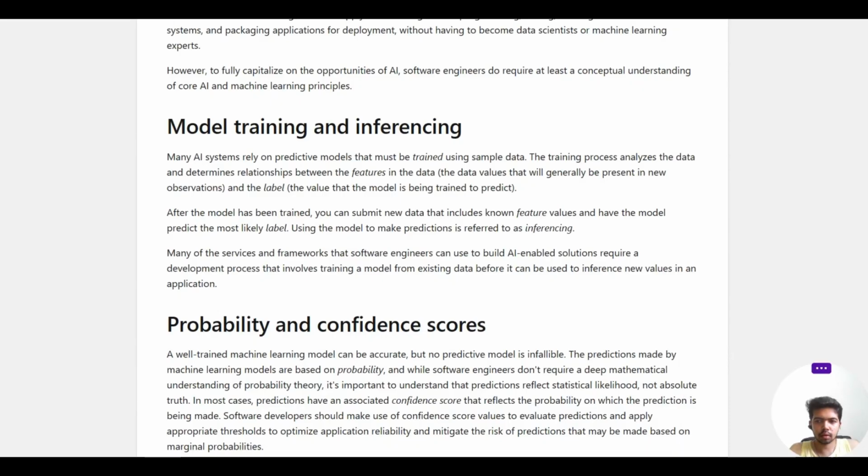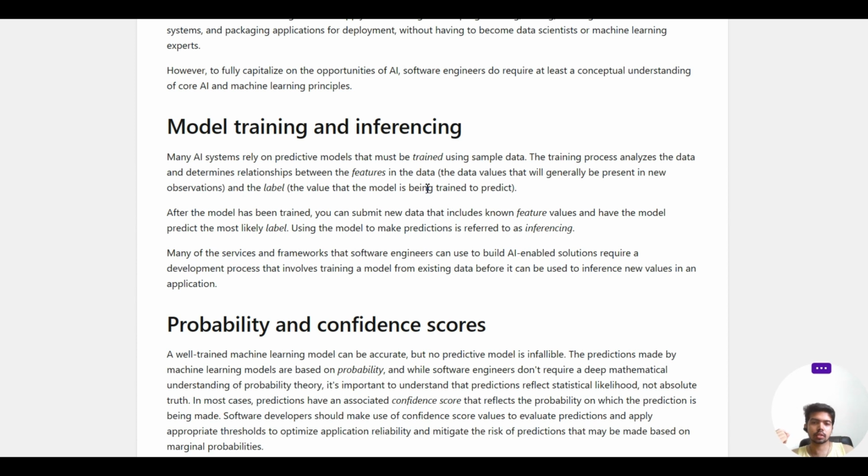Okay, so let's start. We have model training and inferencing, what we were doing. Many AI systems rely on predictive models that must be trained using sample data. The training process analyzes the data and determines the relationship between the features in the data and the labels. So you have features and then you have a label in your data, and that's how the training is done.